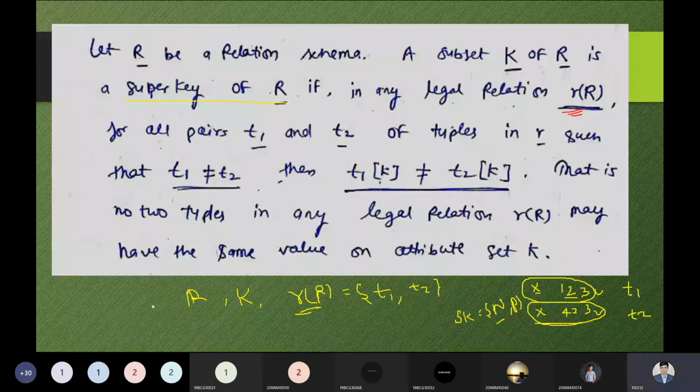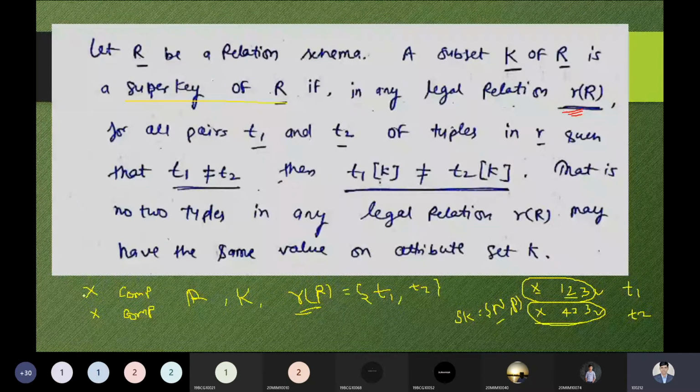Suppose we have a student named X. He has the subject name computer science. Another student also has the same name, X, and also has the subject name computer science. So we can say here we have a duplicacy, but after applying the key concept, we can say these are two different people. But in our record, in our system, how can we determine this, because both have the same values, computer science X and computer science X? So how can we say these are different? It is a better idea to apply the primary key. But the primary key we have not studied so far in the functional dependency.